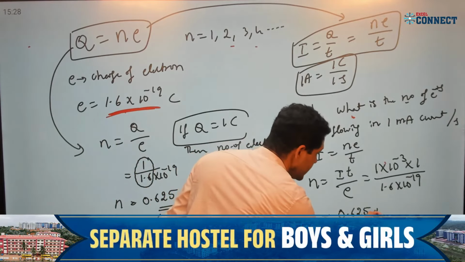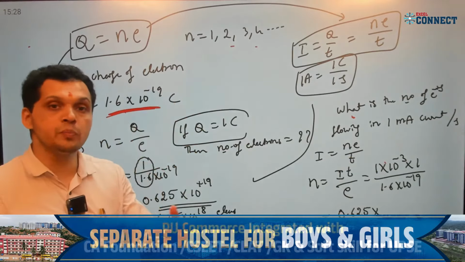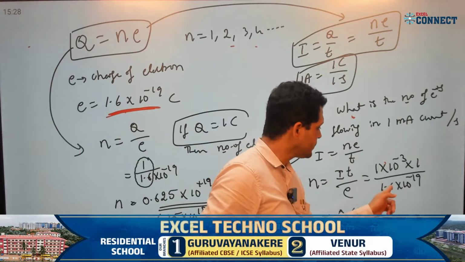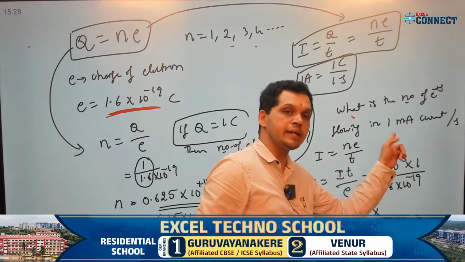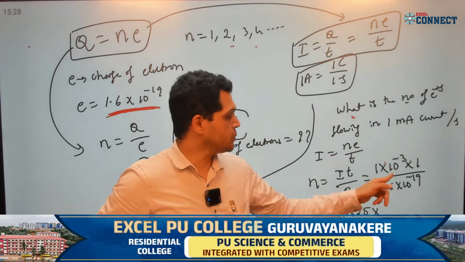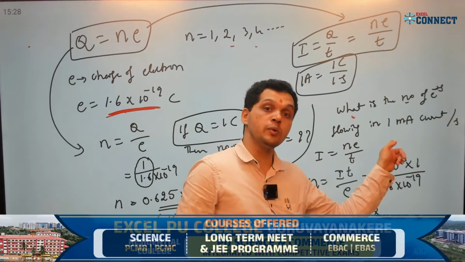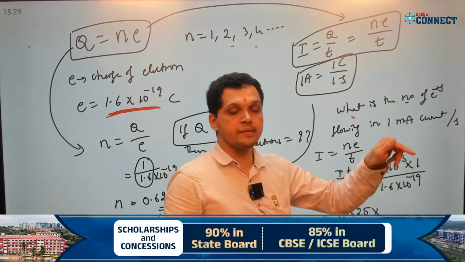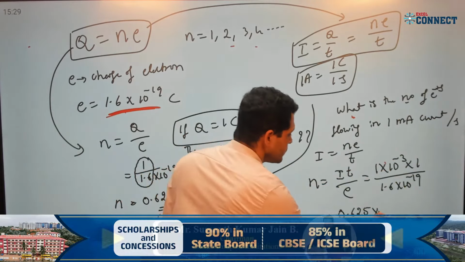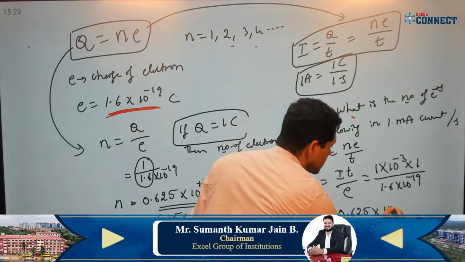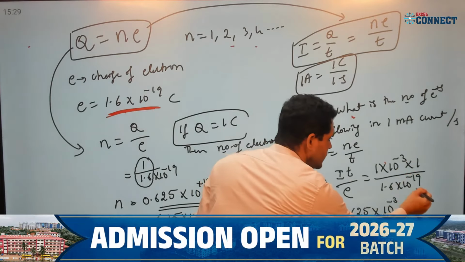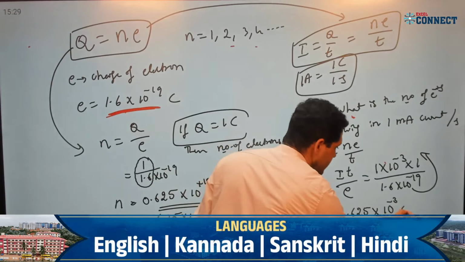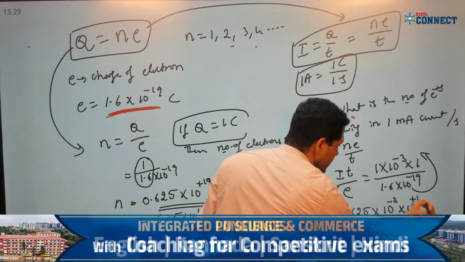625 into, now I have to write 10 to the power, right? How I can write 10 to the powers now? 10 to the power minus 19 here, take to numerator. Numerator ಗೆ ತಂದ್ರೆ ಏನಾಯಿತು? Plus 19. 10 power plus 19 and minus 3.